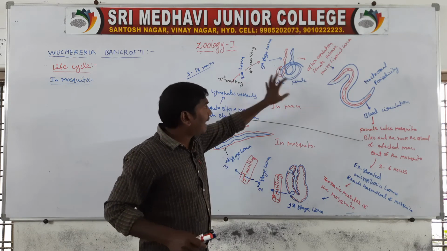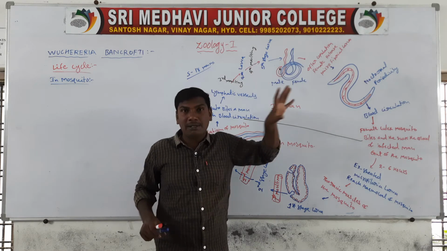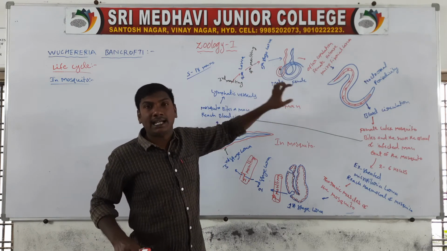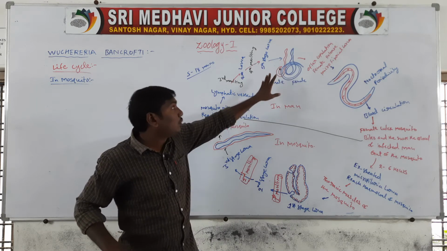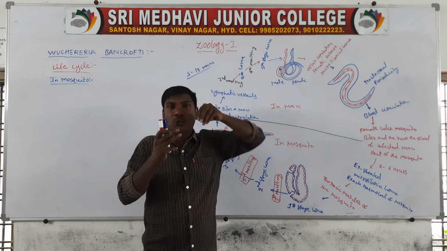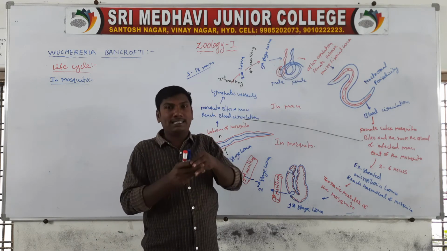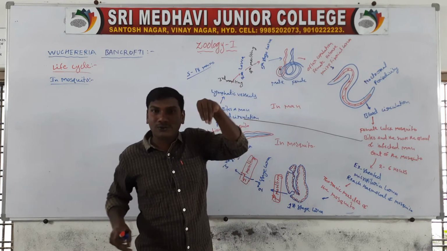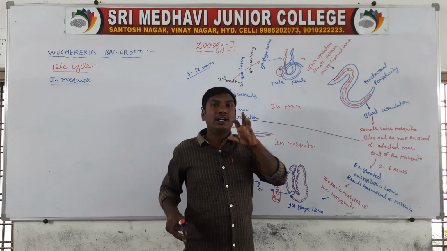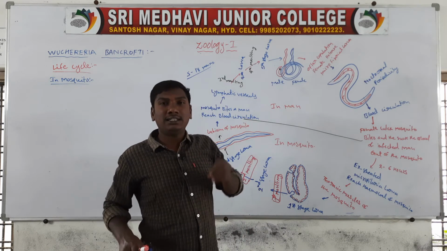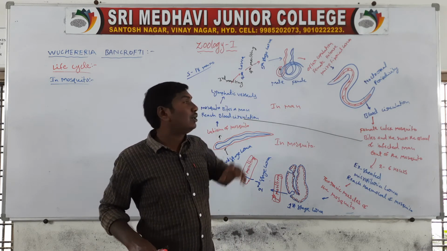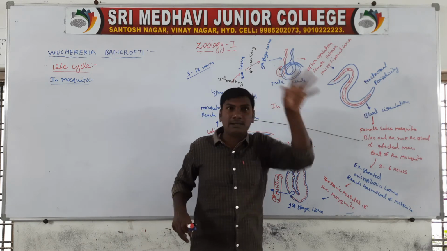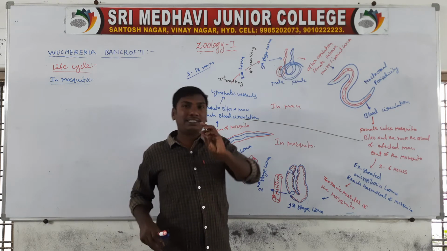First, the male and female Wuchereria bancrofti are present in the lymphatic vessels of human beings. The male and female undergo copulation. After the copulation, the female releases microfilaria larva. These microfilaria larva are covered by a sheath, the formation of a protective body covering.